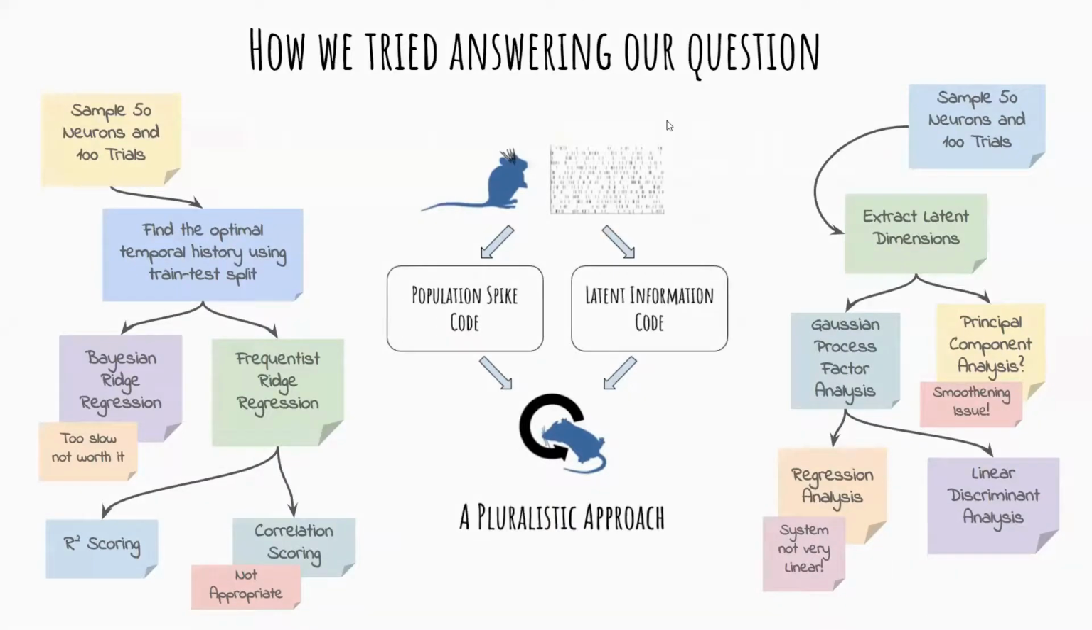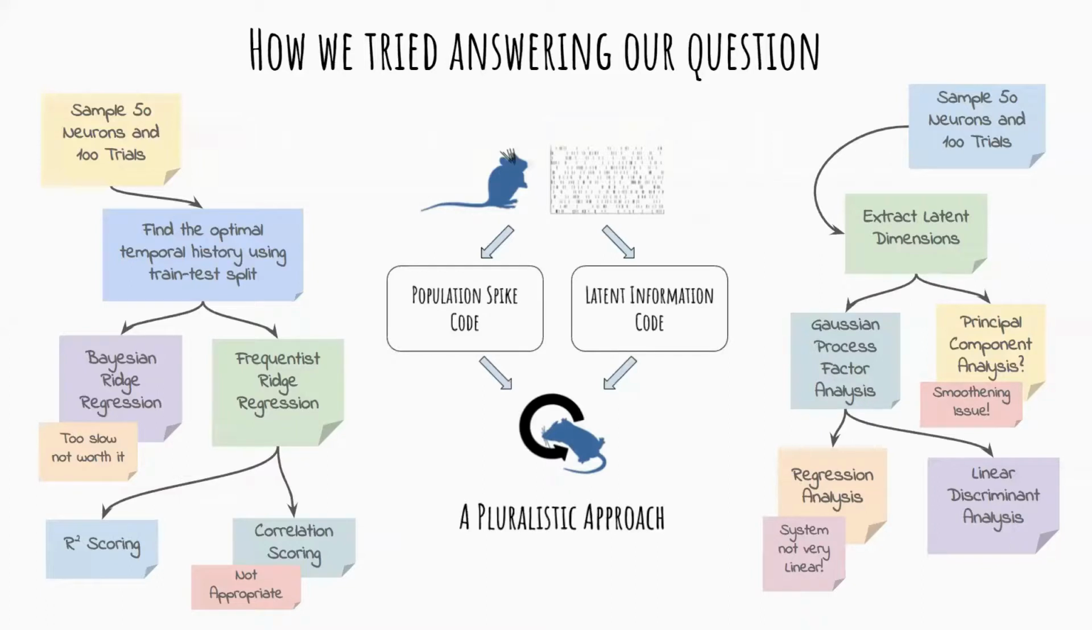In our second approach, which we are calling the latent information code approach, we wanted to extract latent dimensions from our spiking data. Our first option was to use principal component analysis, but that did not work out because we did not have a general way to smoothen the spikes. So we adopted a more advanced approach, the Gaussian process factor analysis method. And from the neural modes that we extracted, we tried to regress the motor output. Due to the nonlinearity of the system, it did not work out that well.